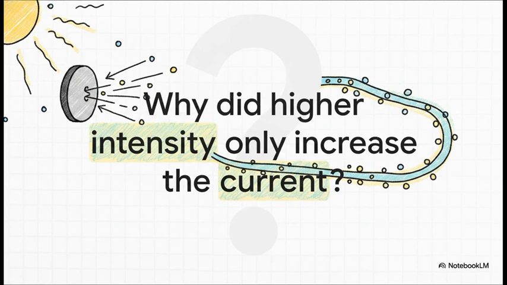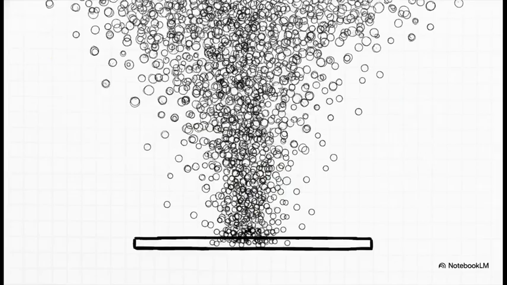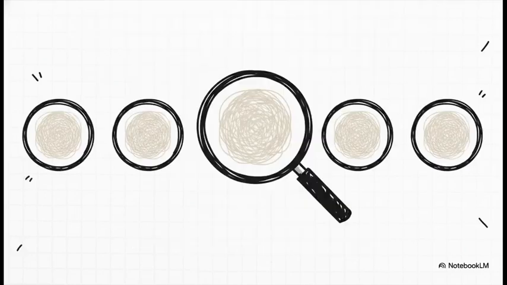So, if the energy per collision is capped, why did the current increase when the light got brighter? Well, higher intensity simply means way more photons are hitting the metal. More collisions mean more ejected electrons. But because the light's frequency didn't change, the energy of each individual photon remained exactly the same.